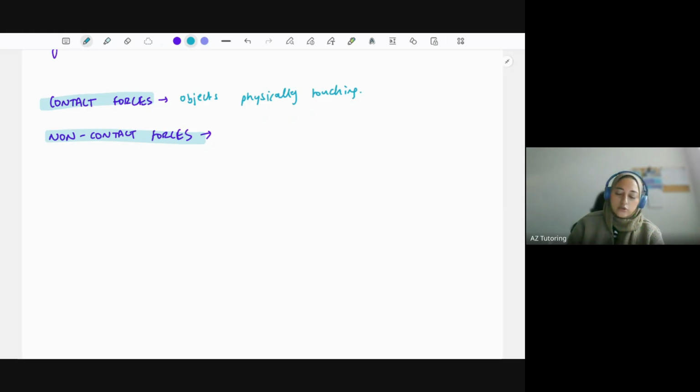Okay, non-contact forces are where the objects are not physically touching. So the objects are physically separated.